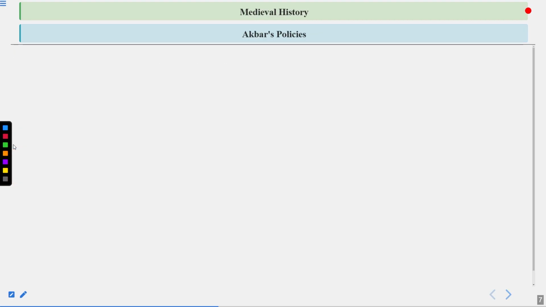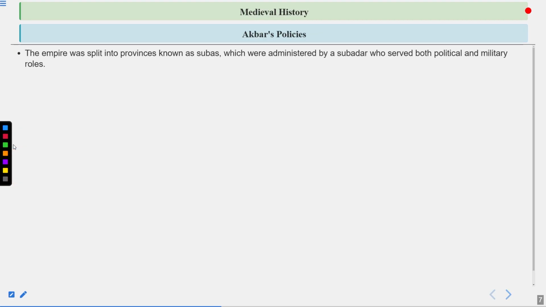Now let's talk about Akbar's policies. The empire was split into provinces known as subas, which were administered by a subedar who served both political and military roles. If we compare this suba with today's India, suba basically you can call a state in the Indian nation, and subedar can be compared with the chief minister of that state. So I hope this point is clear to all of you. Suba was the province, and subedar was the controller of that suba.